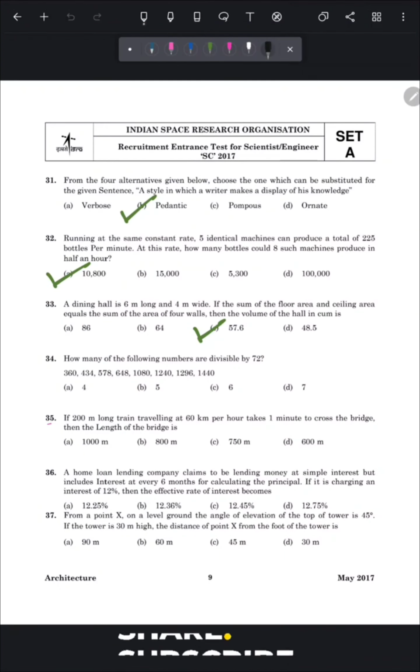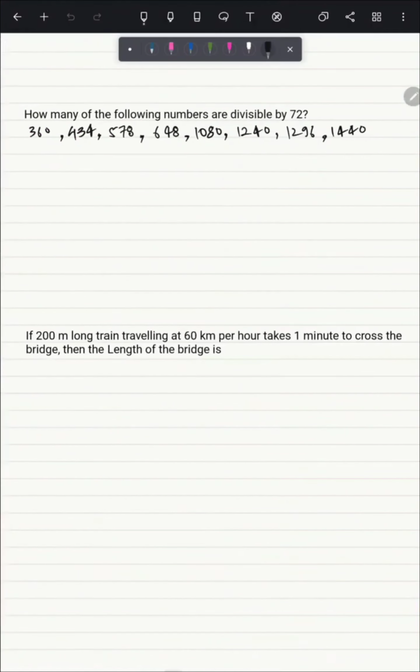This is again a numerical question, so we will solve it. The question is, how many of the following numbers are divisible by 72? So 72 is a composite number, 8 into 9. So if a number is divisible by both 8 and 9, then it can be divided by 72. Finding the multiple of 9 is easy. If the sum of the digits of a number is 9 or a multiple of 9, then we can easily say that the number will be divisible by 9.